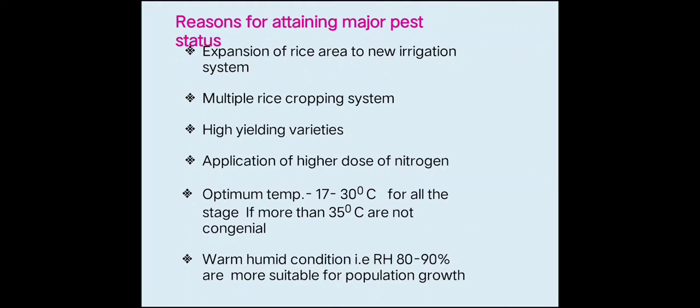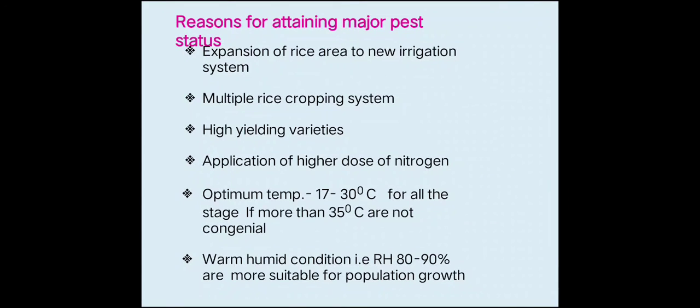Nowadays many irrigation systems are there, so we are expanding irrigation for rice because rice requires lots of water. Then the multiple rice cropping system is also one reason. Then high yielding varieties, which we use nowadays, also mean the stem borer attacks the rice crop more.